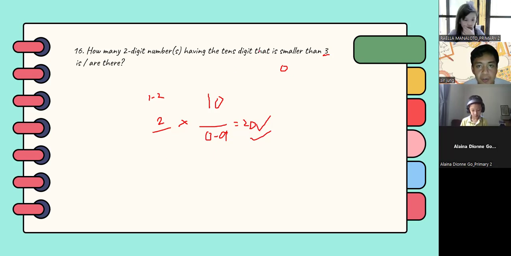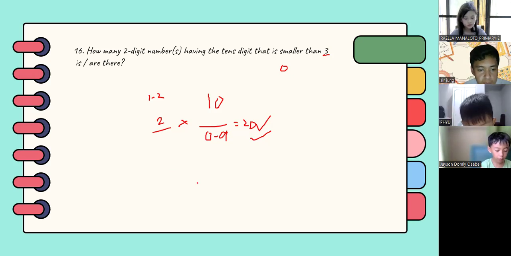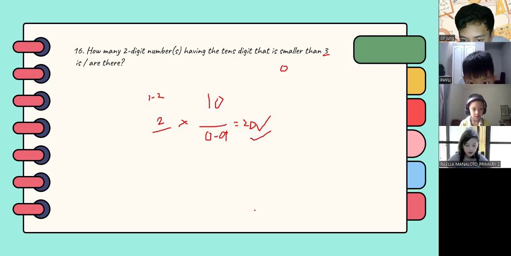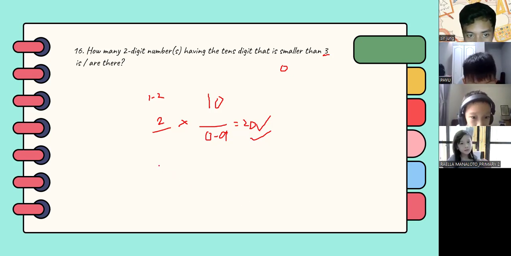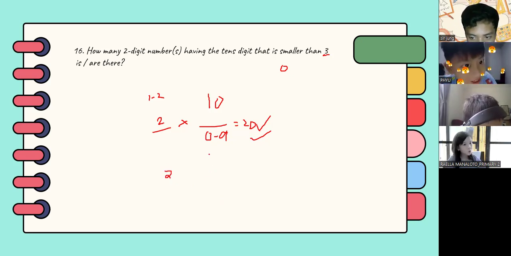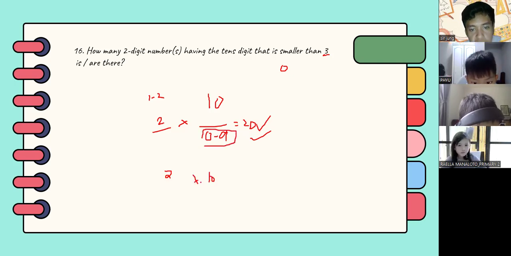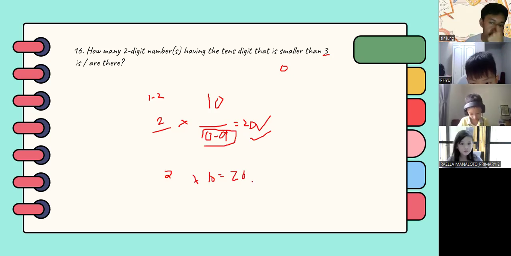So Miss Rayla, you have a different solution. What's your solution? I will be the one who will annotate. So there's only 2 possible tens that can be used, 2. And for the other one, you can use 0 to 9. So I put 10. 2 times 10 equals 20. Yes. So again, that is also a correct solution.